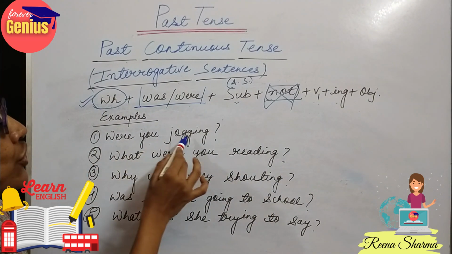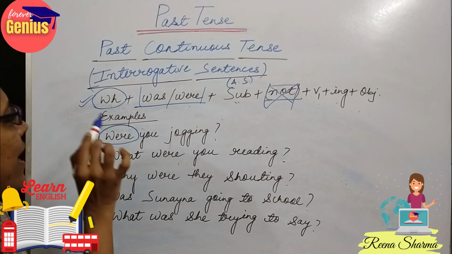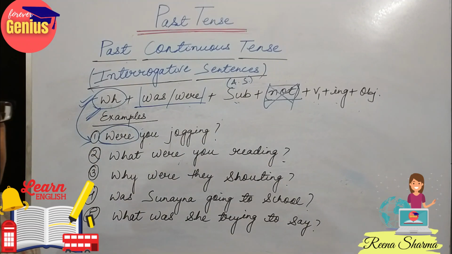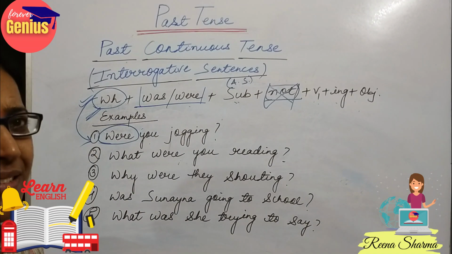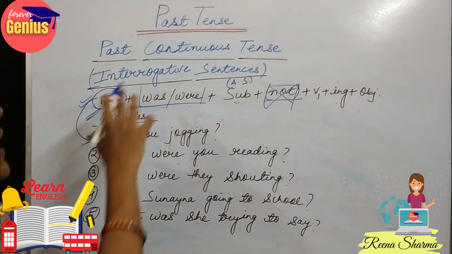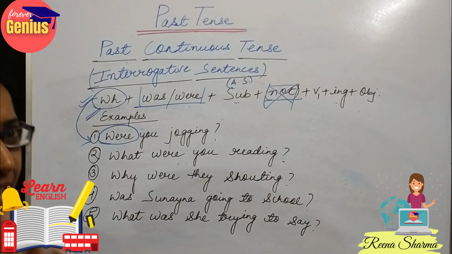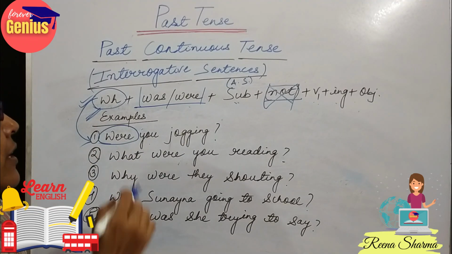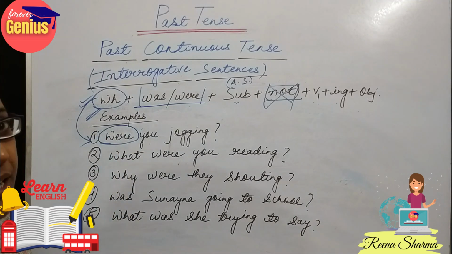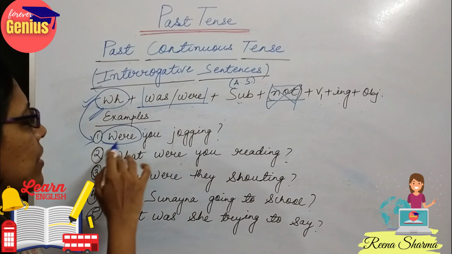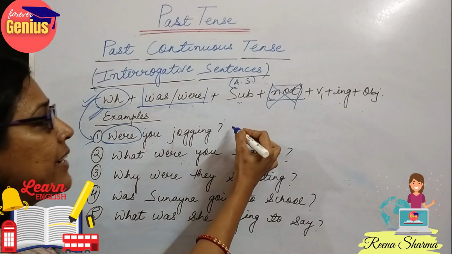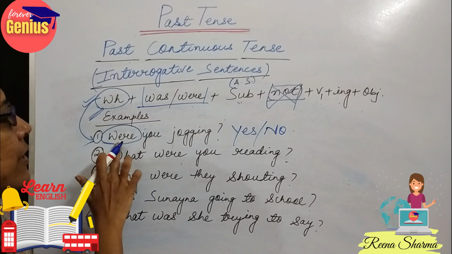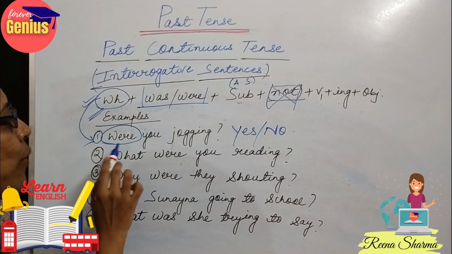See, were you jogging? But see, I have not used the WH family here. Why? Do you remember, children, that in our present continuous format, if a question starts with did or does, we do not use the WH family, because when we can get an answer in yes or no format, then we do not use the WH family.